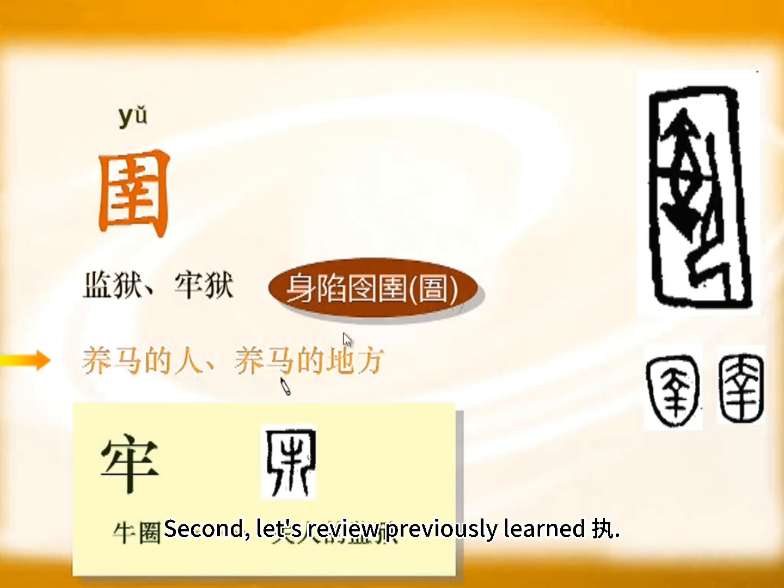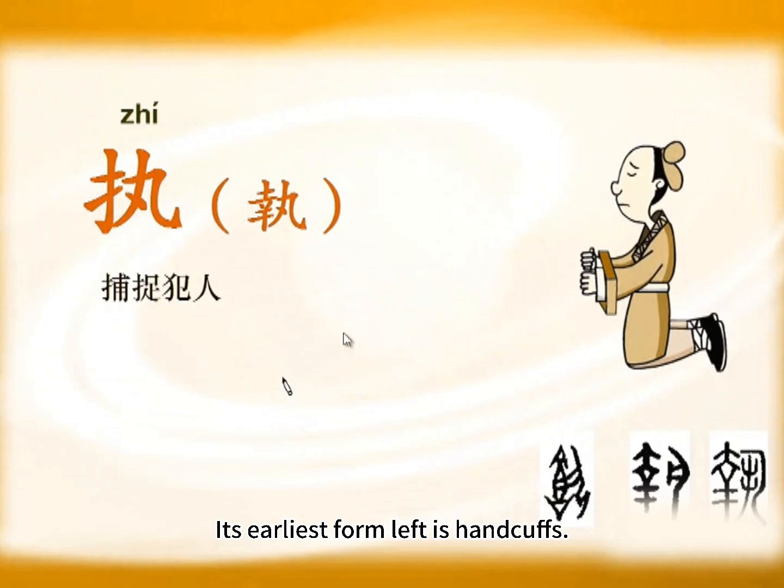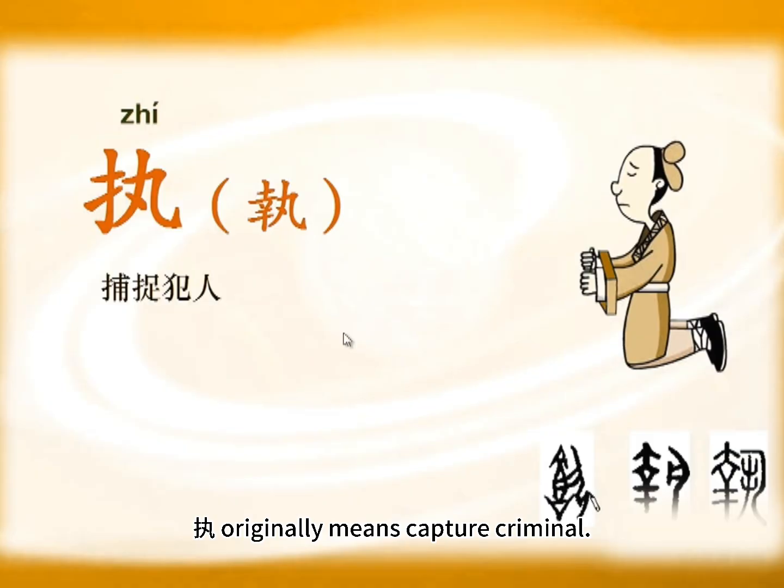Second, let's review previously learned 执. 执 for 执行任务. Its earliest form left is handcuffs. Right is criminal extending hands. Means arresting someone. 执 originally means capture criminal. Earliest form left written as 姓. Right is 完. Later 姓 simplified to 提. Became today's form.